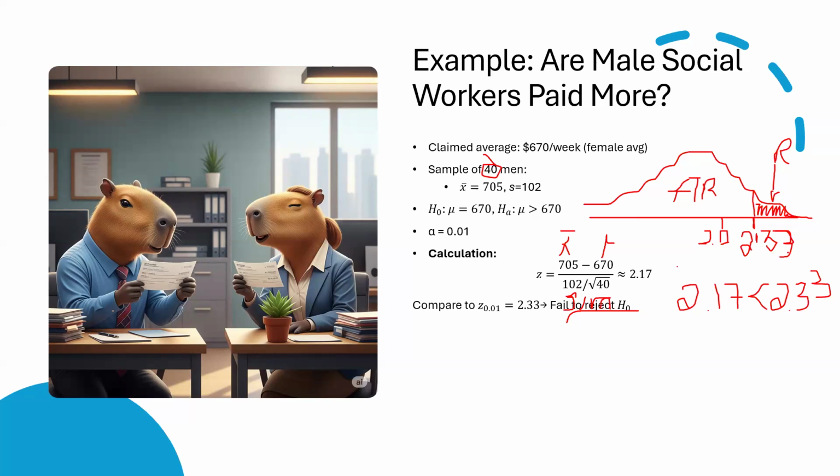Now, this kind of result is a reminder that even seemingly large differences, like $35 per week, might not be statistically significant if there's enough variation in the data or if our standards for significance are especially rigorous. In the real world, this result would suggest that either we need a larger sample or that we might retest at a higher alpha level, say 0.05, if the consequences of a type 1 error are less severe.